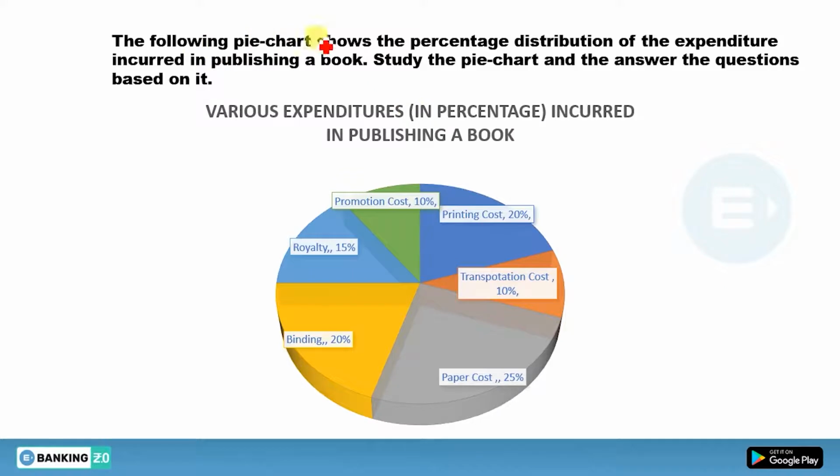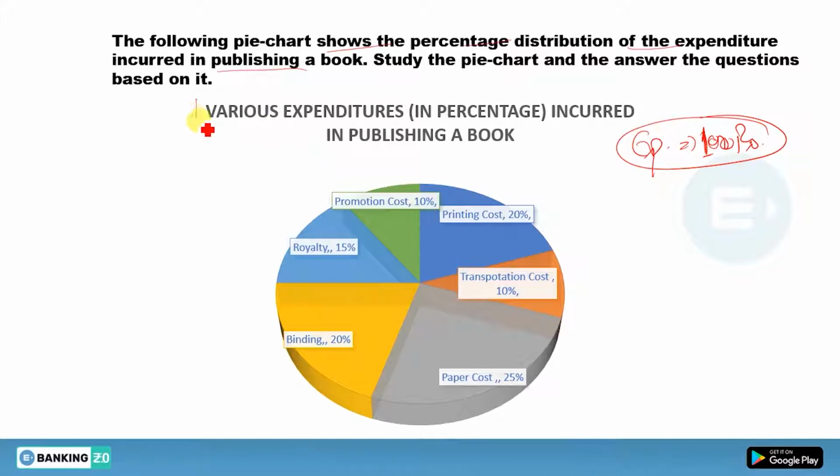What is the question? The following pie chart shows the percentage distribution of expenditure incurred in publishing a book. It means you want to publish a book. Suppose your expenditure is 100 rupees. If you want to publish a book, suppose you have this 100 rupees as your expenditure on publishing the book. Now study the pie chart and answer the questions based upon it.